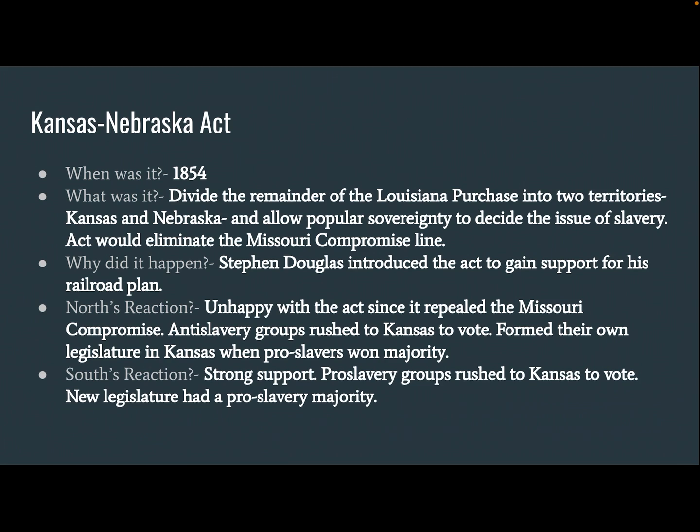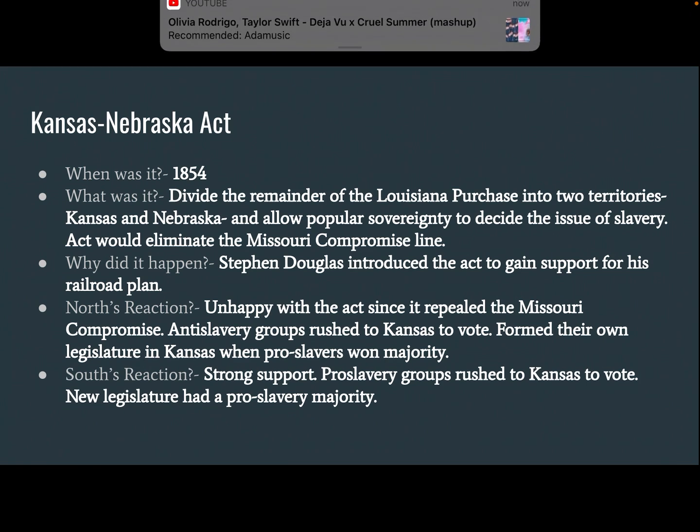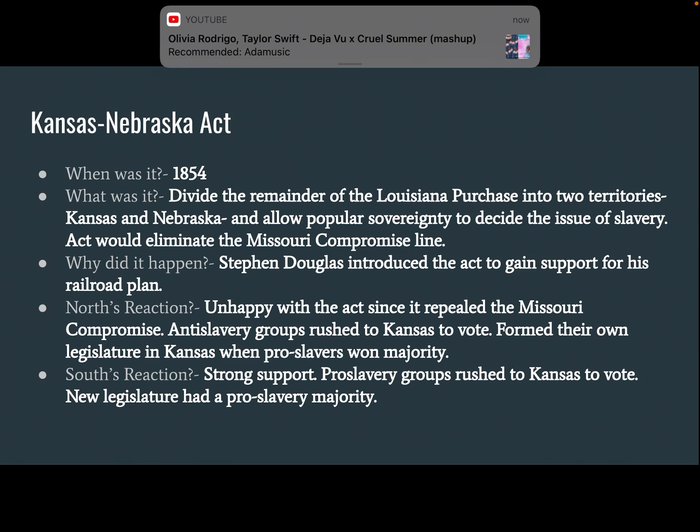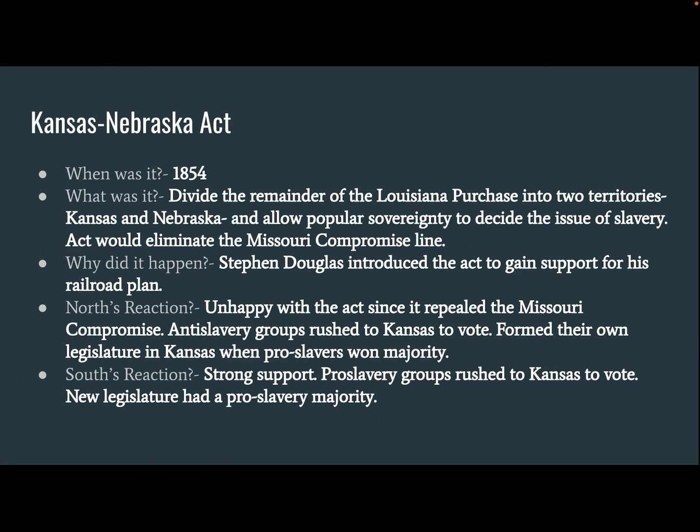And so it happened, okay, and since this act passed, we see a lot of anti-slavery groups rushing to Kansas to vote. We see a lot of pro-slavery groups rushing to Kansas to vote. Some even coming from Missouri and voting illegally, right, which is going to anger.